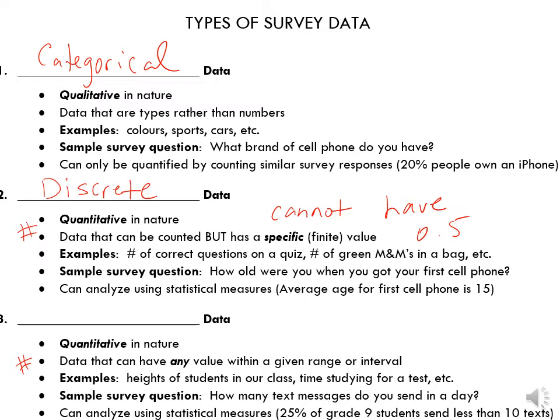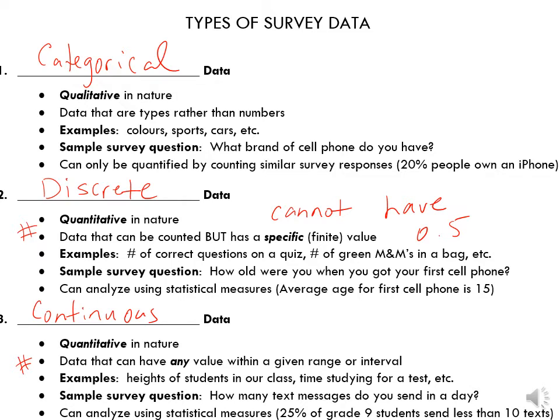The third one, by process of elimination, obviously then is continuous. It's quantitative, so it has numbers, and it can have any value. So we could talk about heights. Can you have half a centimeter, half a foot, half an inch? Yes. The amount of time you study for a test. Can you have half an hour, half a minute?